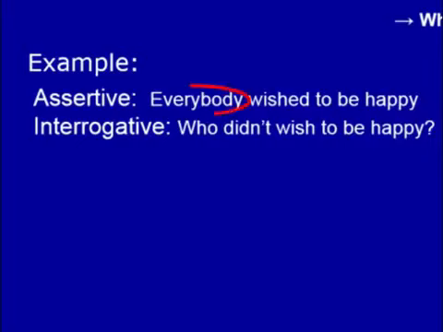In place of everybody, we have to use who. Then we have to make it negative. We know that the assertive sentence is affirmative. We have to transform it into the negative interrogative. So the verb is in the past simple tense. That is why I have to take the help of the helping verb did.